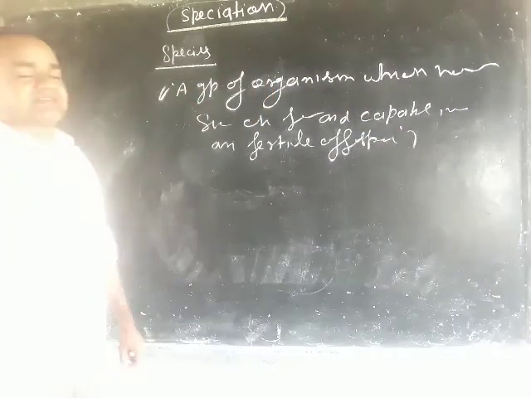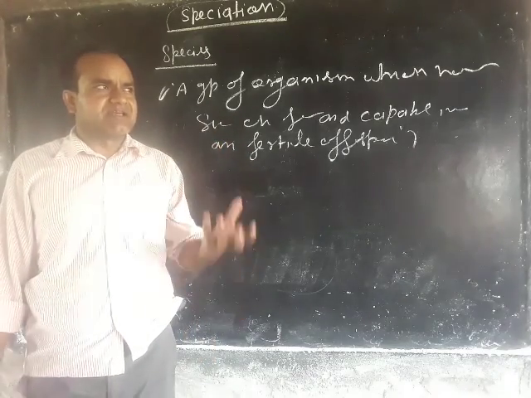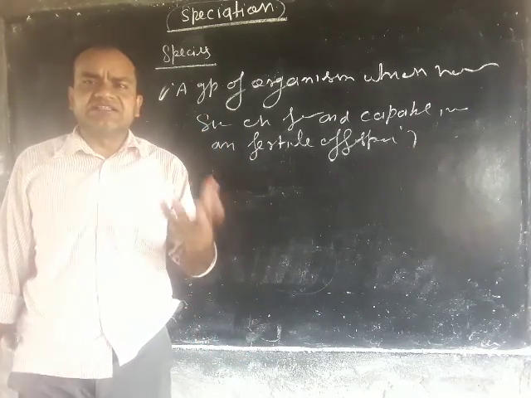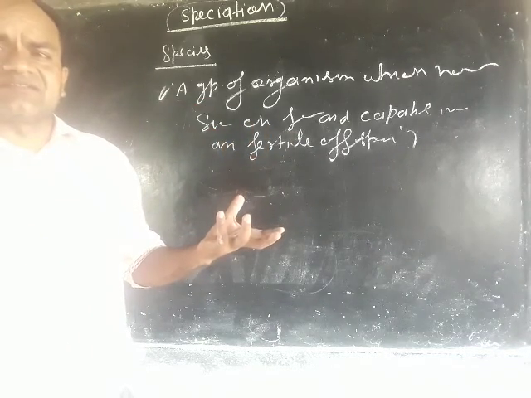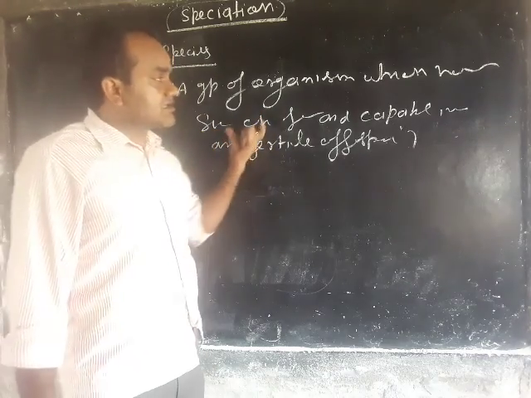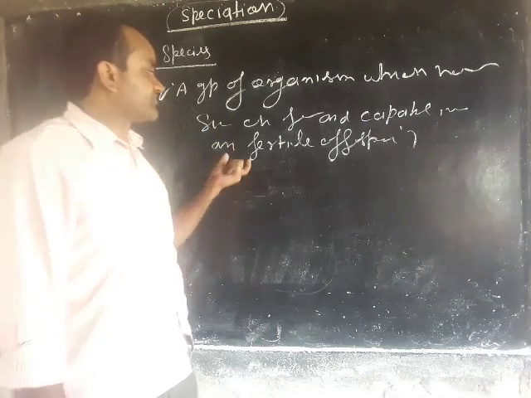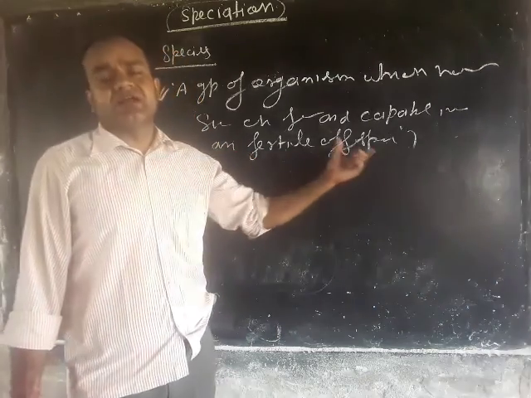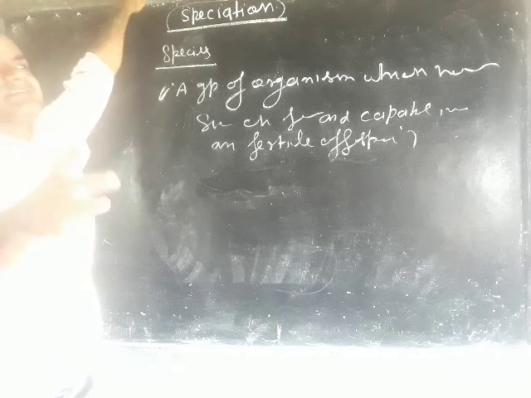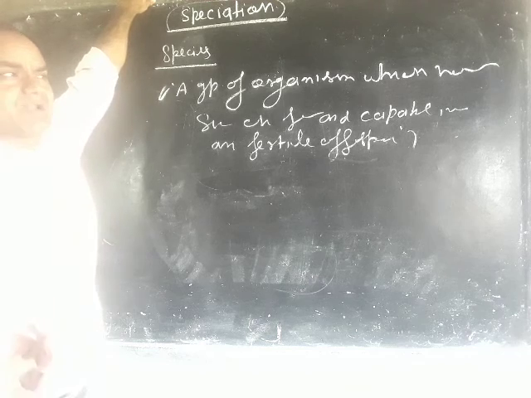Dogs, human beings, buffalo, cows, mosquitoes, flies, goats are different kinds of species which are similar in characters, capable of breeding with each other and producing fertile offspring. And there are different kinds of species present on the earth, such as different types of plants and different types of animals.